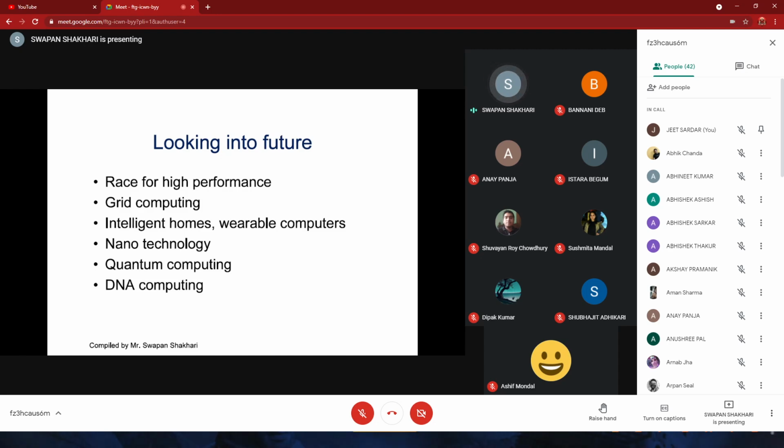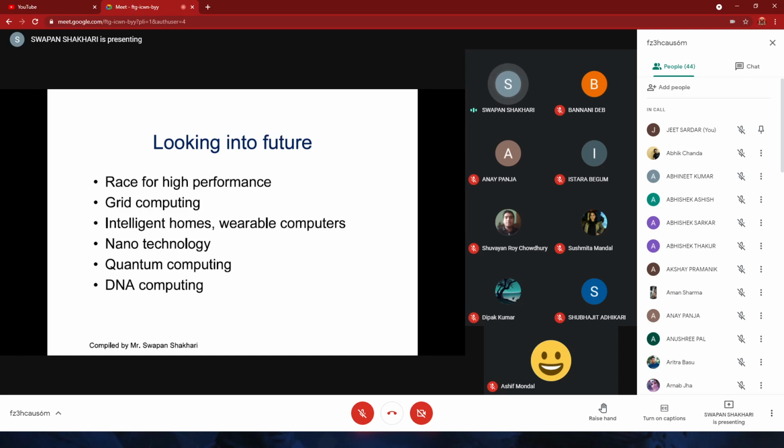Another example: nowadays we have blockchain technology. In blockchain technology, we need to have so many miners, mining devices, and we need to communicate with all other devices also. In this technology, this grid computing concept is being used.